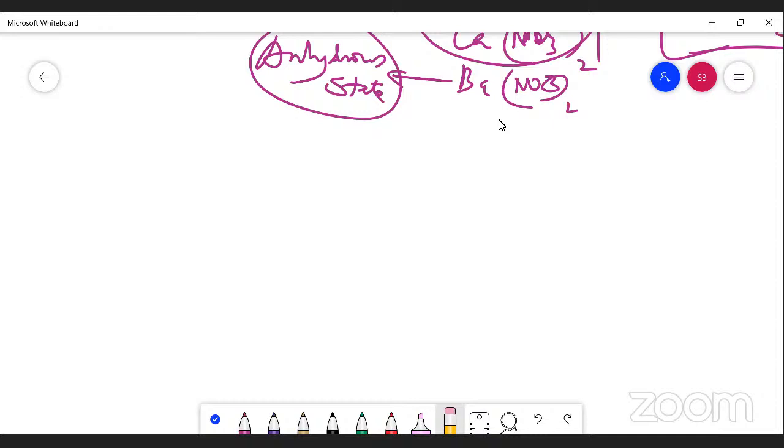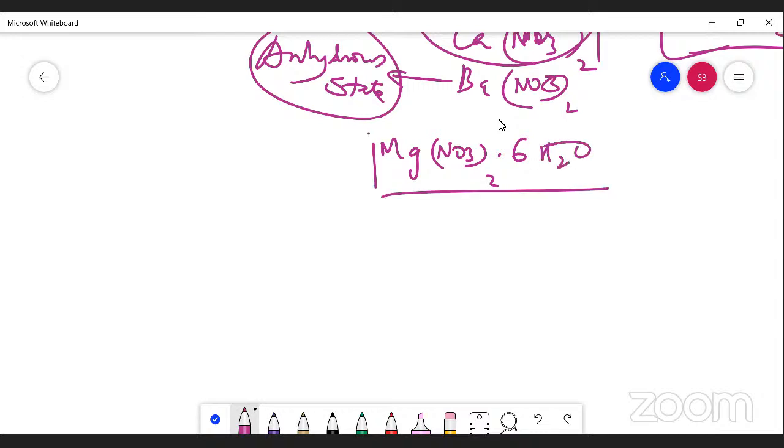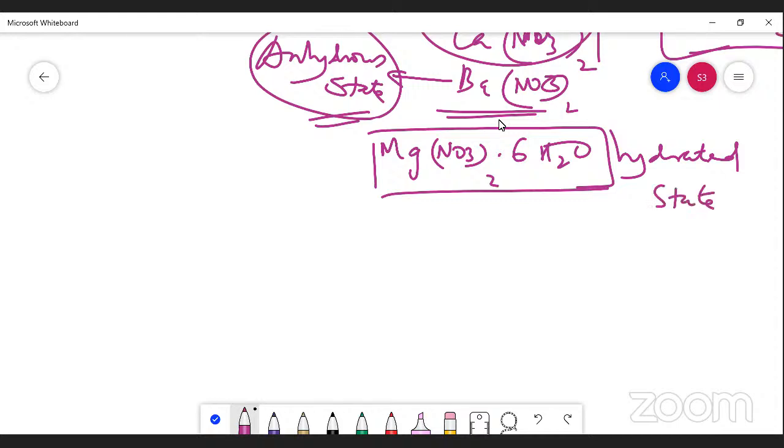Finally, we come to know about magnesium nitrate, which absorbs 6 water molecules. I told that very clearly. The first of the series is in the hydrated state. The last of the series, that is barium, is in the anhydrous state. This is the hydrated state. The point you should understand here.